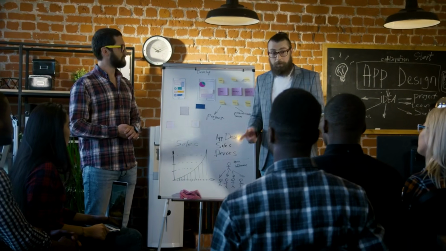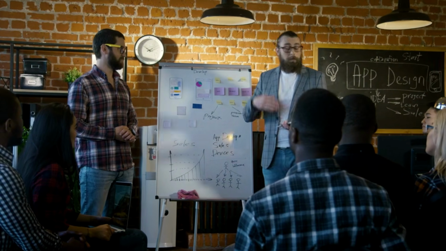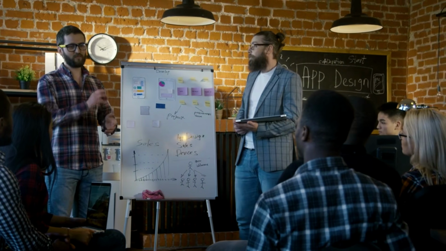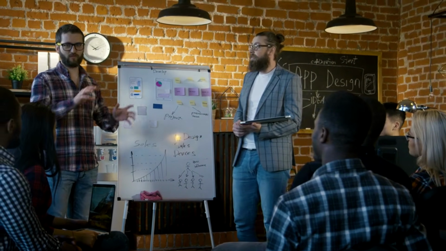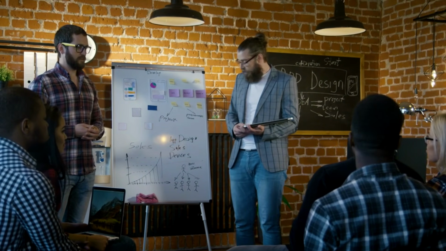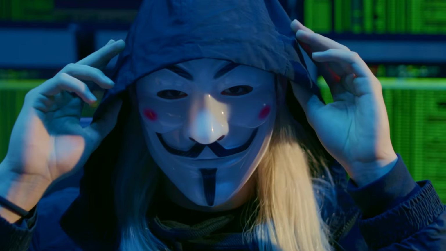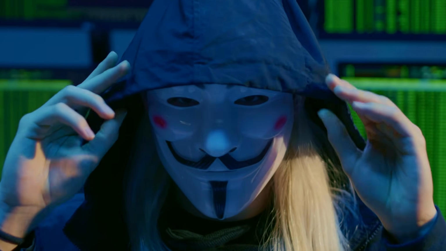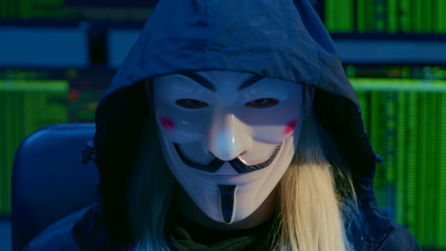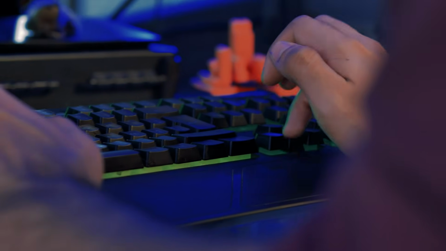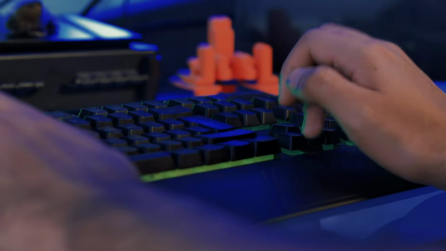What is coding? Let's start simple. Coding is just giving instructions to a computer. That is it. A computer cannot think like humans. It only follows instructions step by step. So coding is the process of telling the computer exactly what to do. For example, open a file, show an image, play a video, add two numbers. All of these actions happen because someone wrote code. You can think of coding like writing a recipe. If you follow the recipe exactly, you get the result you want. Computers work the same way.